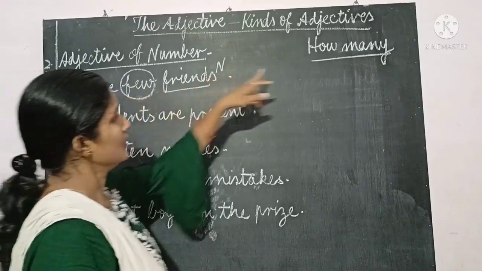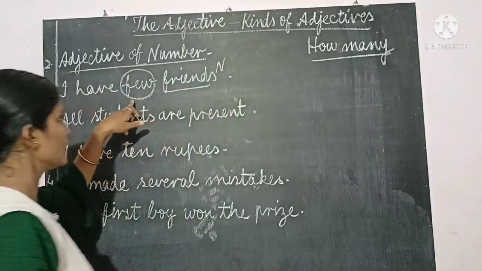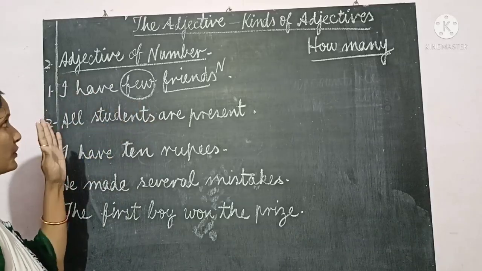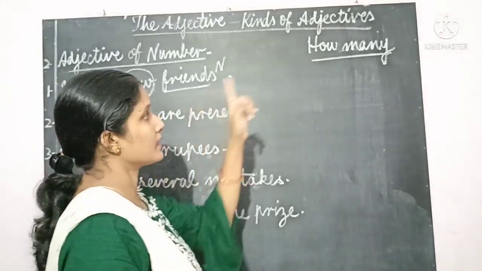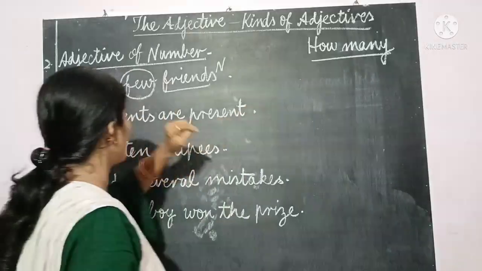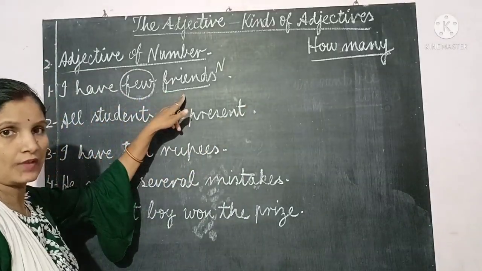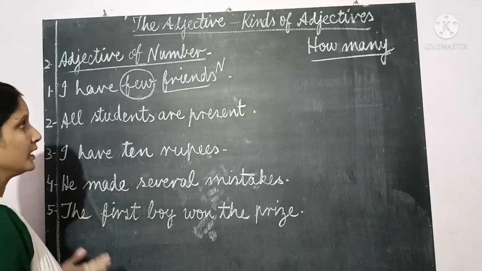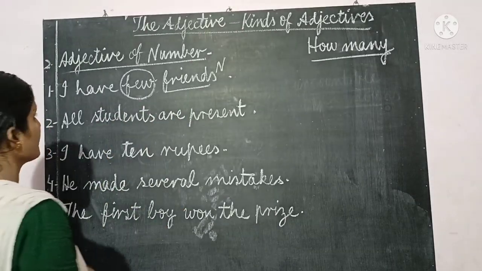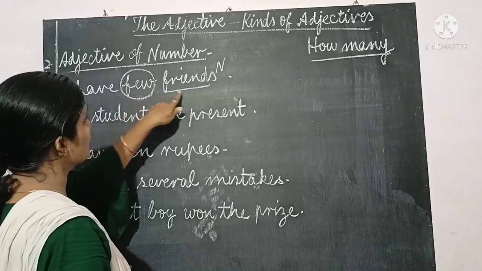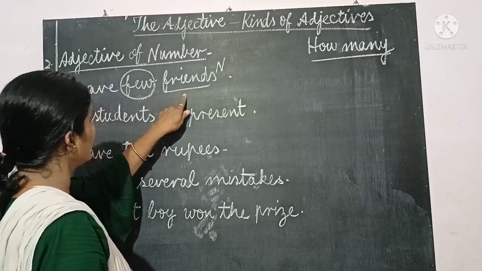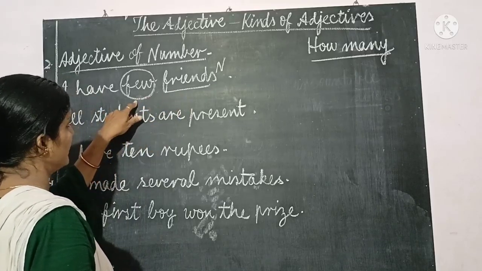You can ask the question, how many friends? The answer comes, few friends. To know an adjective of number, we always ask the question, how many? And friends can be counted. They are not uncountable. So few is used for a countable noun. That's why this is an adjective of number. Clear?